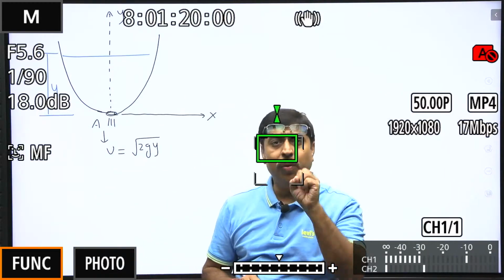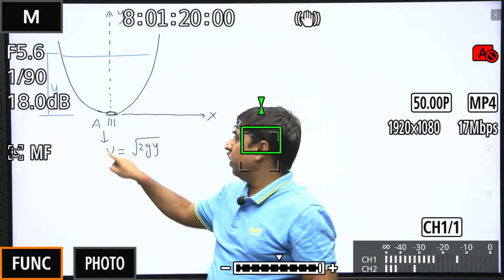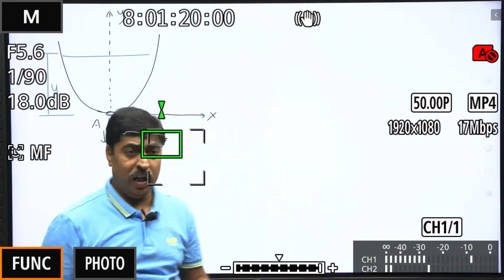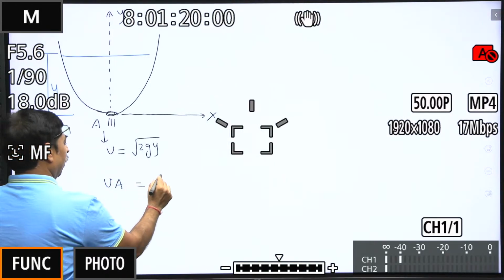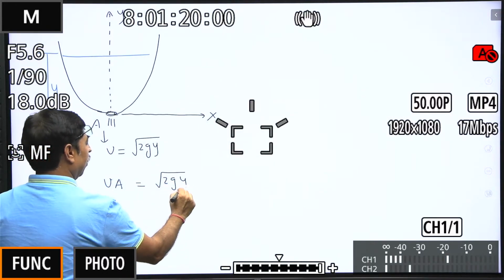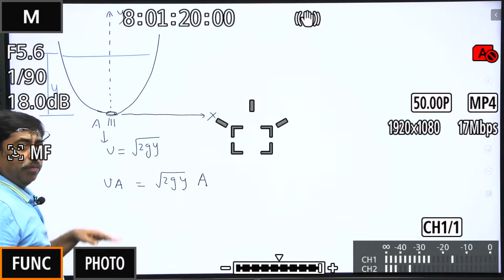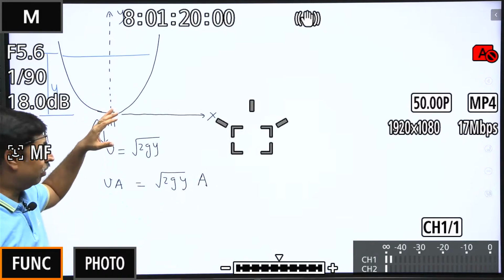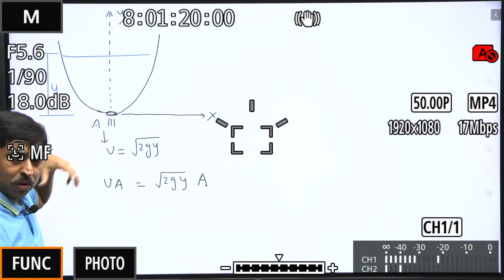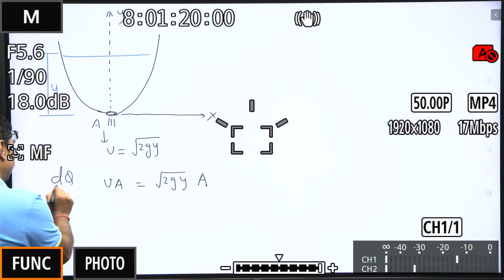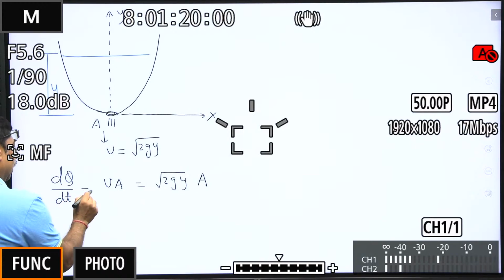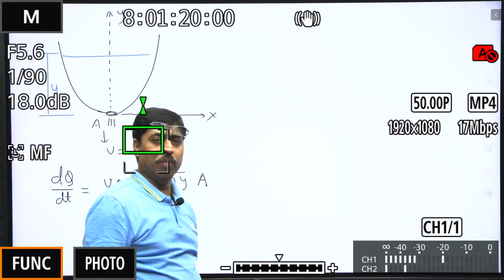So what is volume flow rate of water? 1 second में यहां से पानी का कितना volume बाहर आ रहा है? The answer is v into A, root 2 g y into A. This is volume flow rate, right? This is the volume of water escaping out of this hole per unit time. If Q represents volume, then this is dQ by dt. This is what I am saying. This is volume flow rate. Okay.